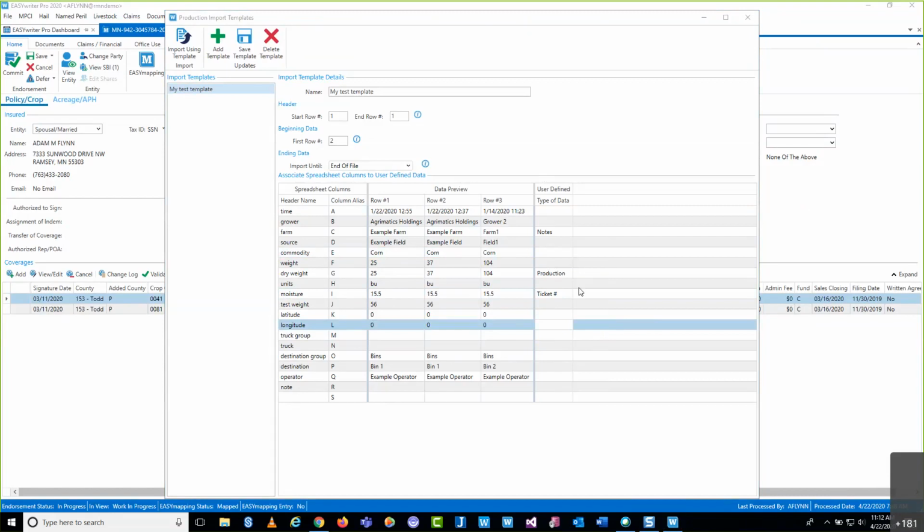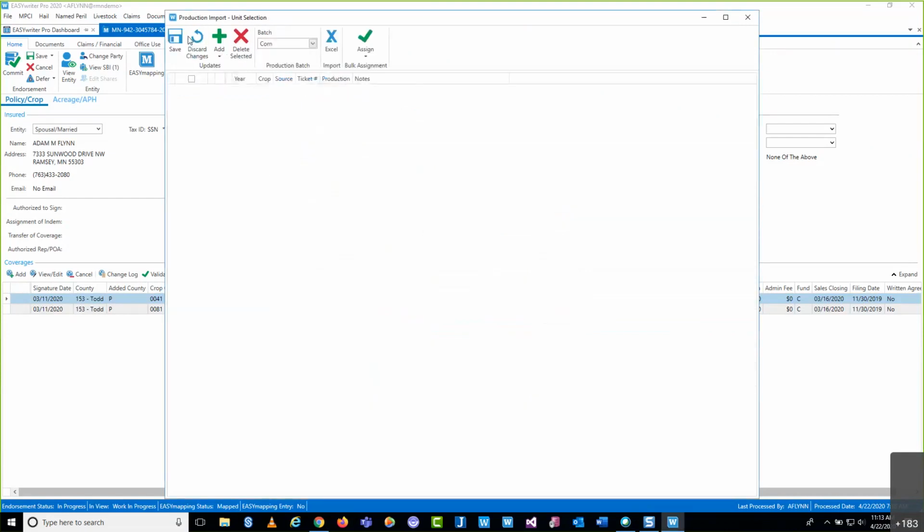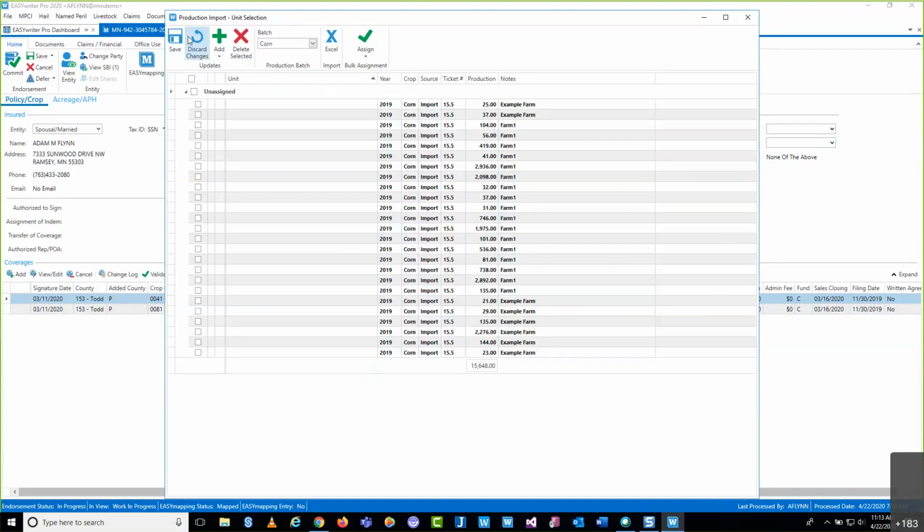So from here, we are good. Just full circle, bring it back here. All I needed to do, once I have my template created and the spreadsheet uploaded, is determine where the production is going to get pulled from. I've utilized all three. So in this case, we're ready to go. Now I'm going to import using this template, this button here. I'm going to click that. And we're brought back to the original screen where we selected that Excel button.